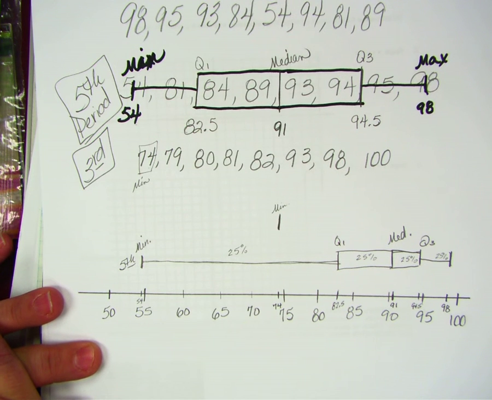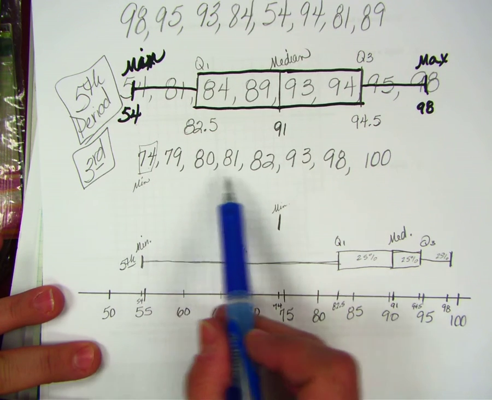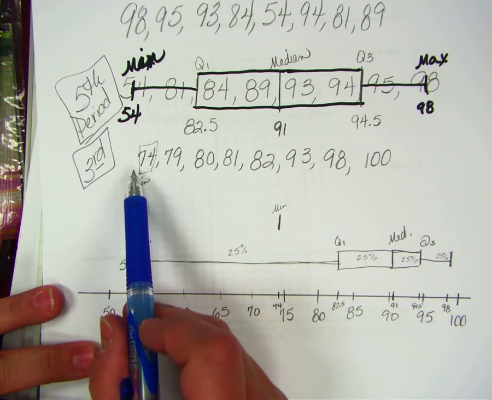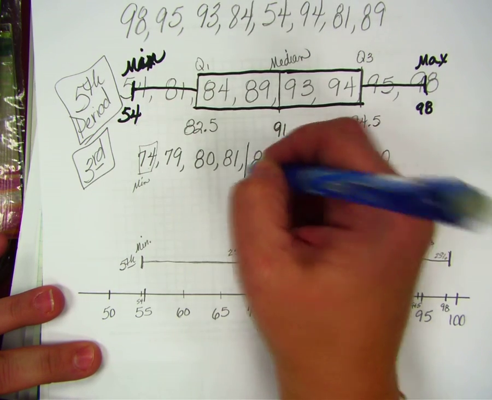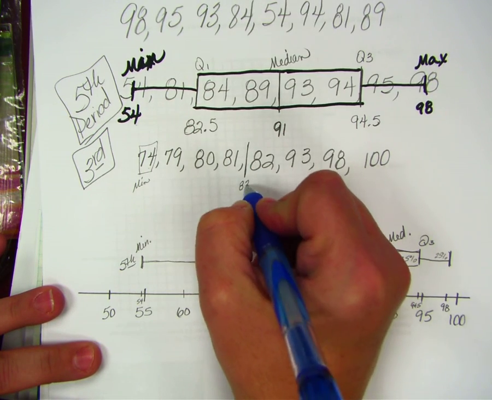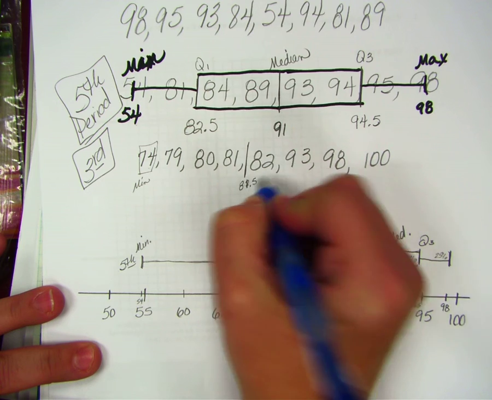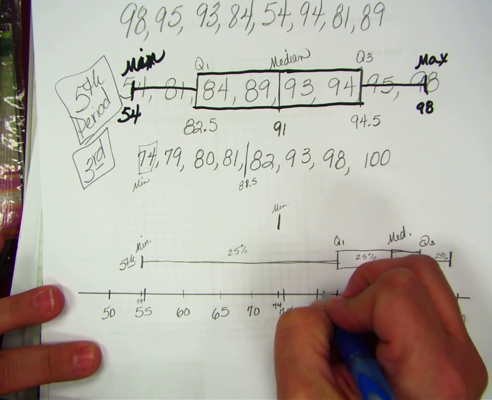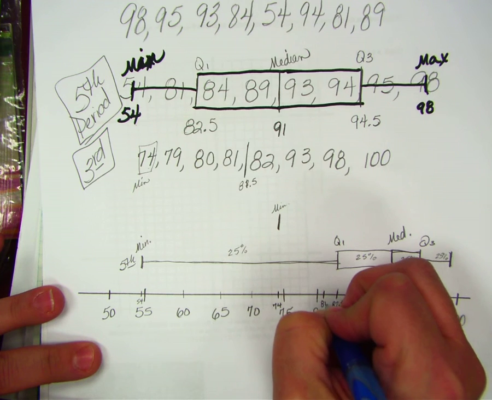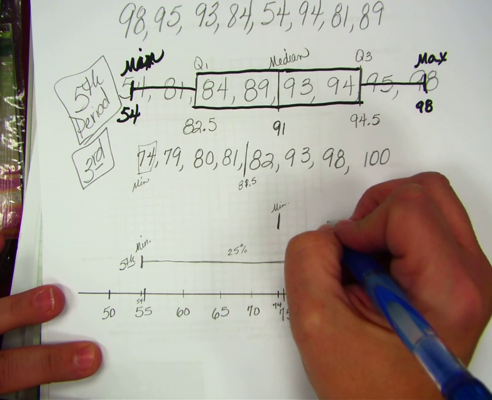And then what? Median. Okay, so what's the median? Wouldn't it be 81.5? It's right here between 81 and 82, so it's 81 and a half. There's my median. 81 and a half is about right here. So this is my median.